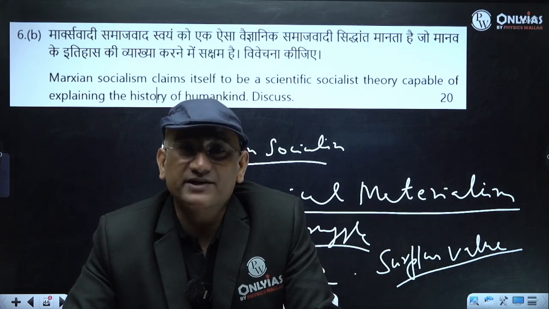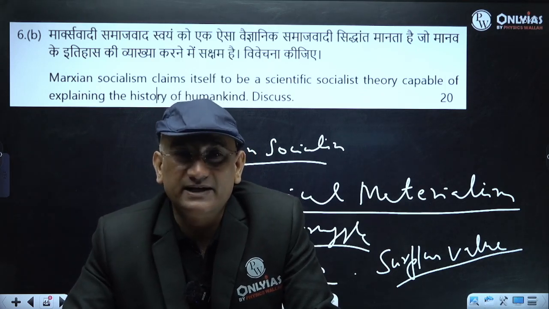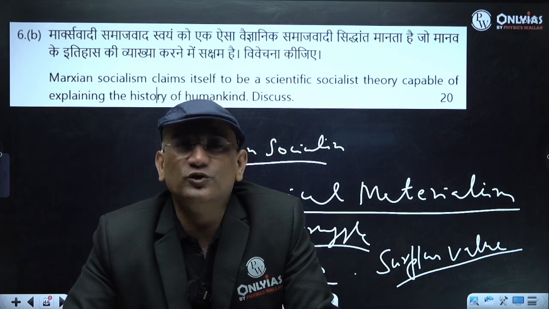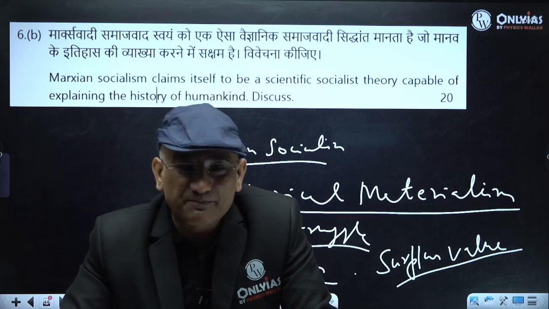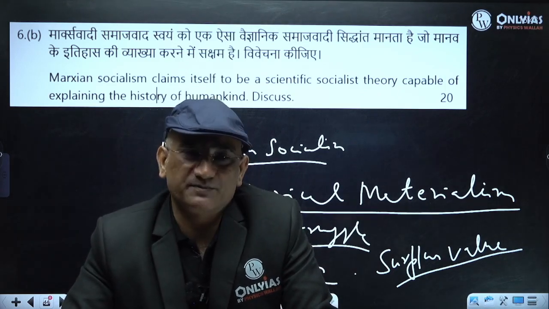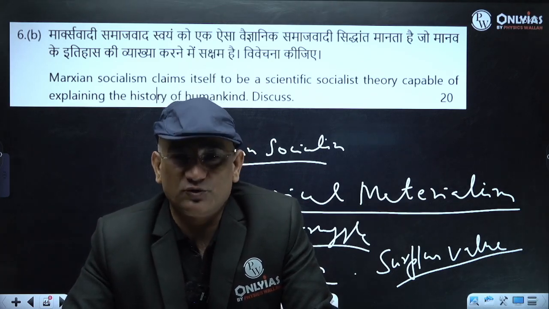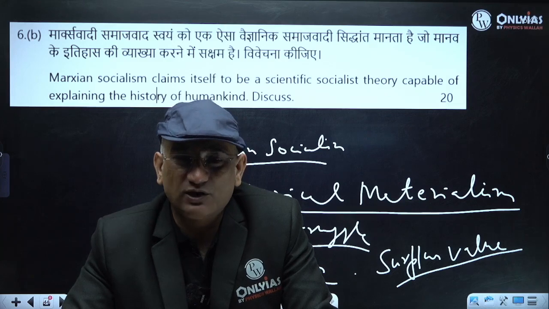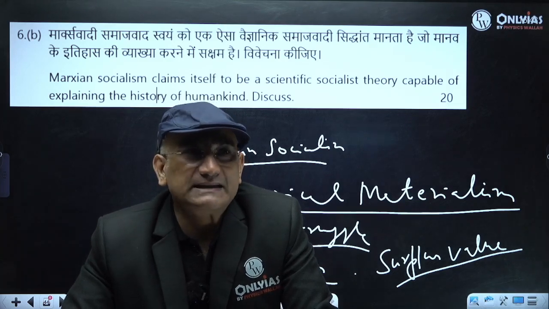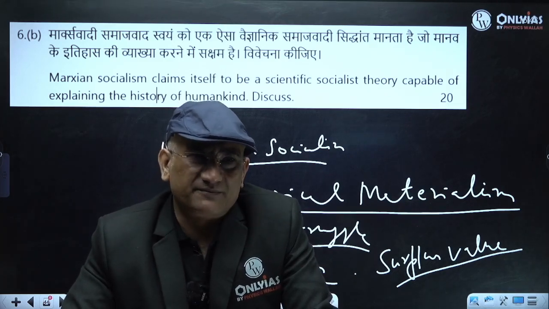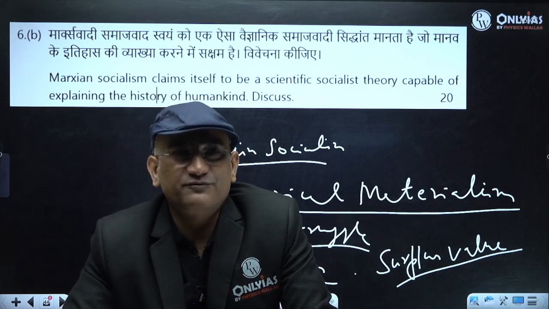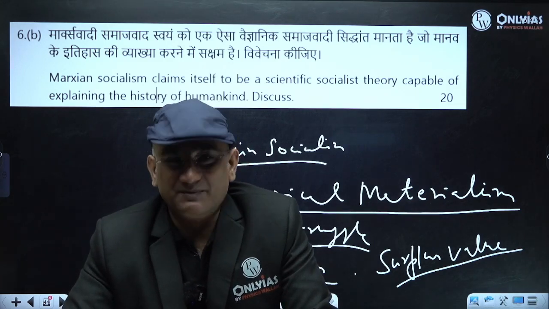And how did Marx explain his idea? He explained his idea through his principles. Of course, they tried to explain the history of humankind through all these principles, and it claims itself to be a scientific formula. But there are some limitations also.